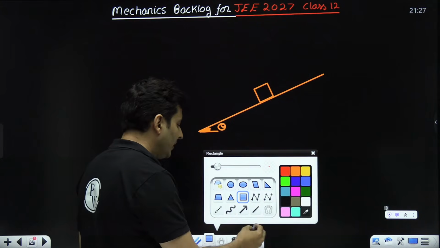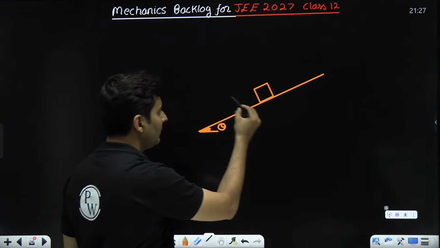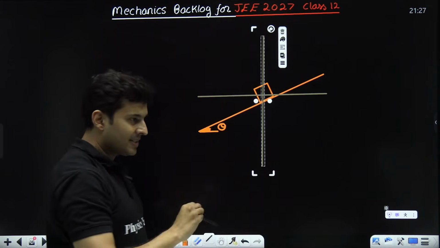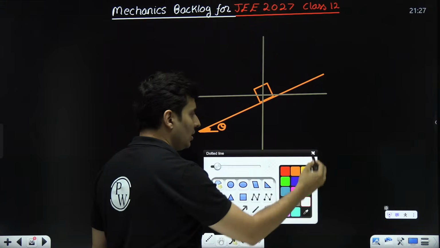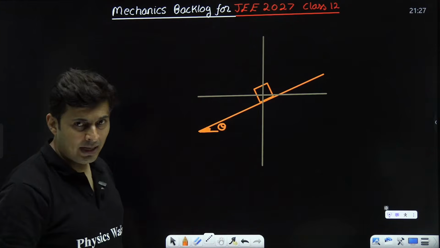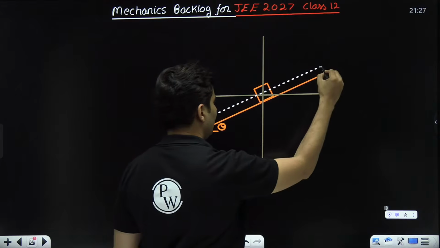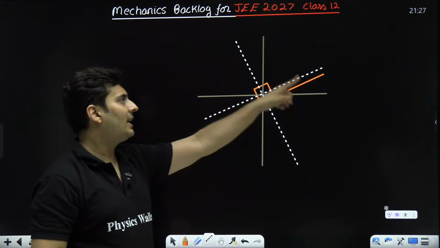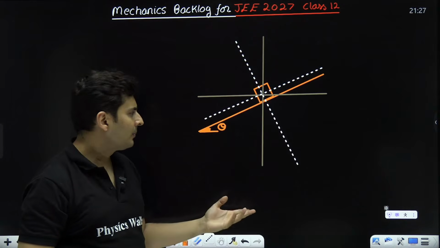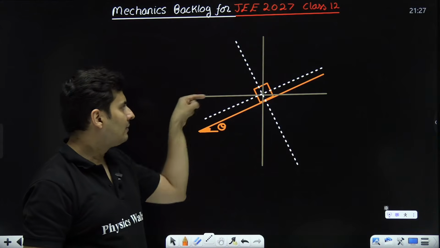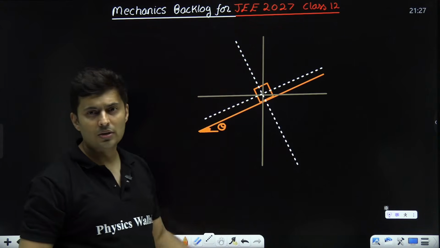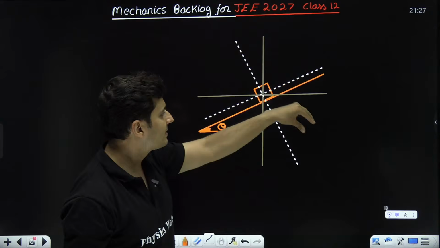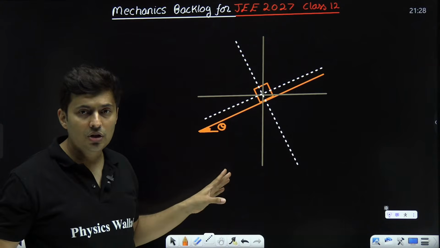See, first, draw the horizontal and the vertical. Next, show the incline and the perpendicular to the incline. Once you have these 8 lines, or you can say 8 regions, 1, 2, 3, 4, 5, 6, 7, 8, that's it, your job is done.